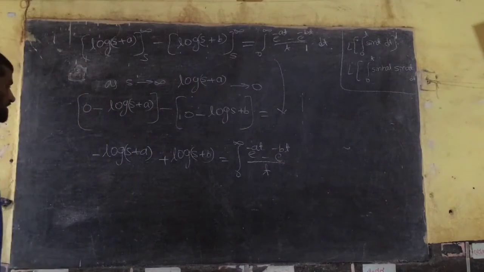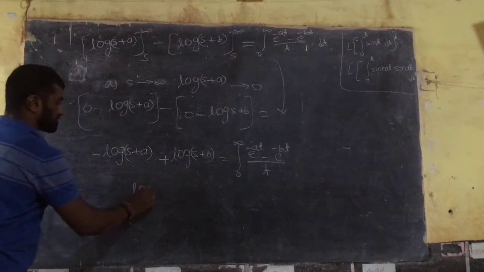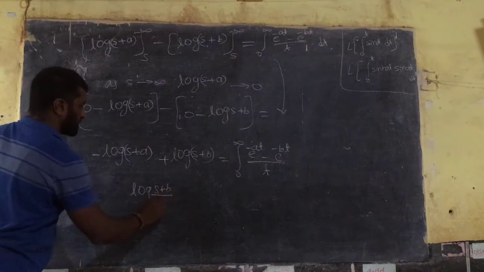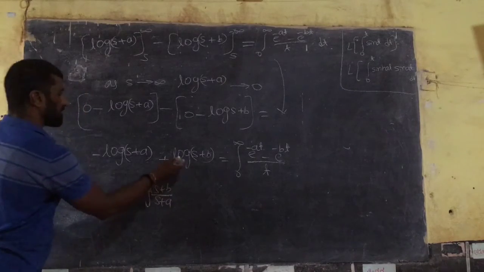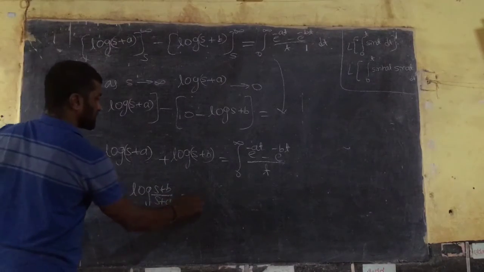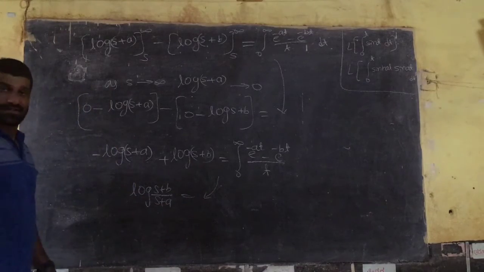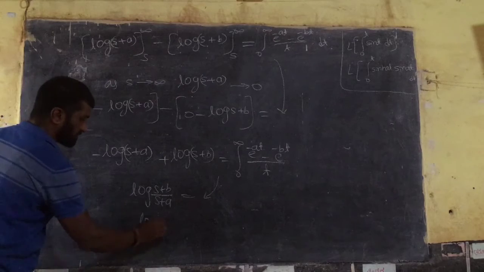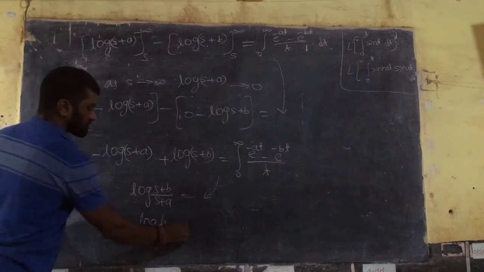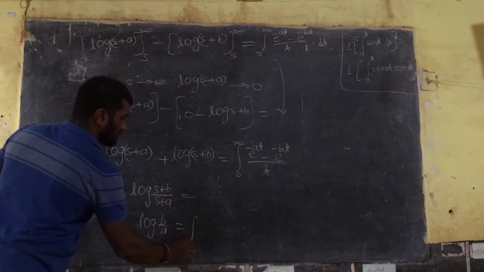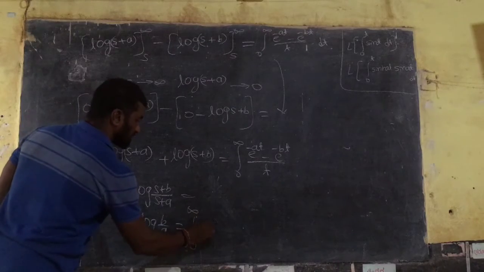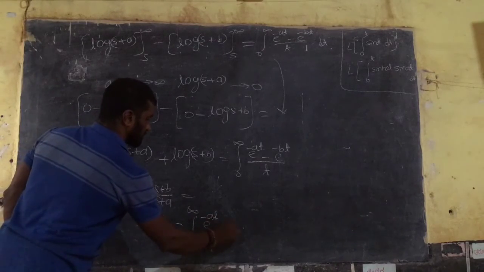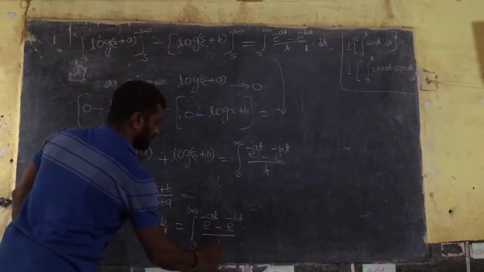Then log of (s plus b) divided by (s plus a), using the log of m by n formula. What is the s value? In the previous step s is equal to 0, so log of b by a. That is the answer, which equals integration from 0 to infinity of (e raised to minus at minus e raised to minus bt) divided by t into dt.